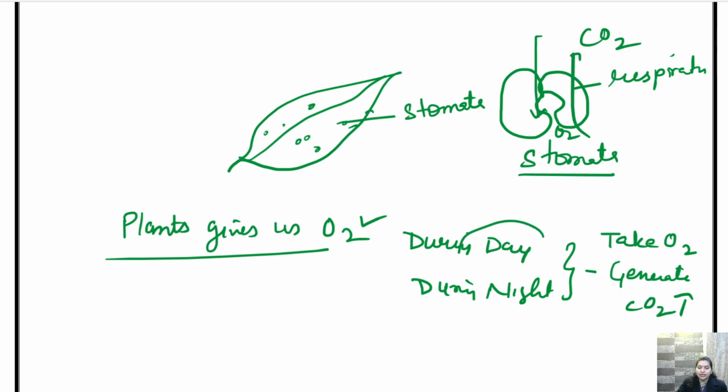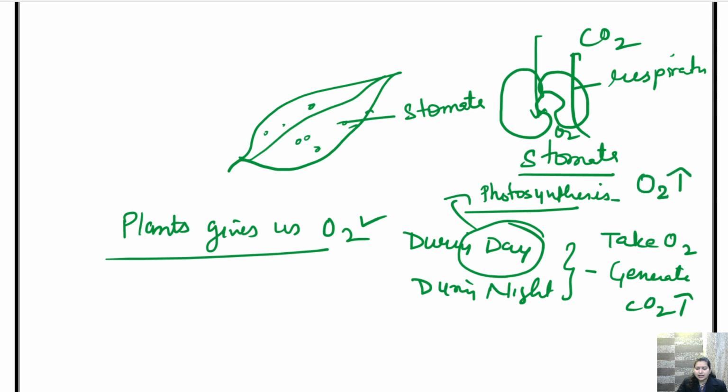But during daytime, when they prepare their food by the process of photosynthesis, in this process, they give out oxygen, and the amount of oxygen they give out is more than the oxygen they take during daytime. Okay, that is why during daytime the plant gives us oxygen.